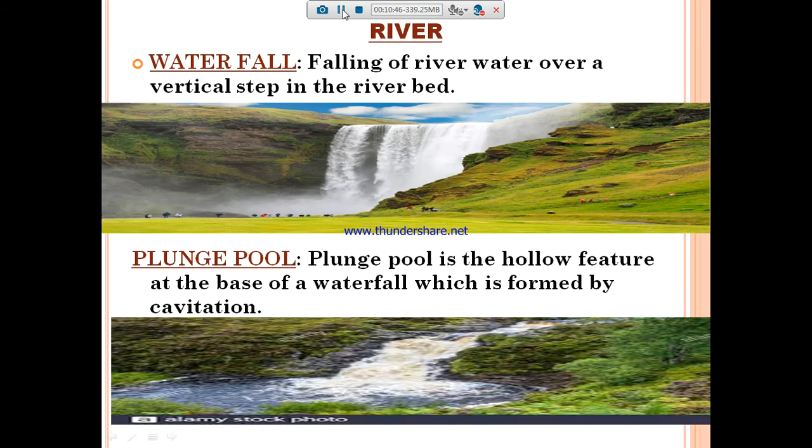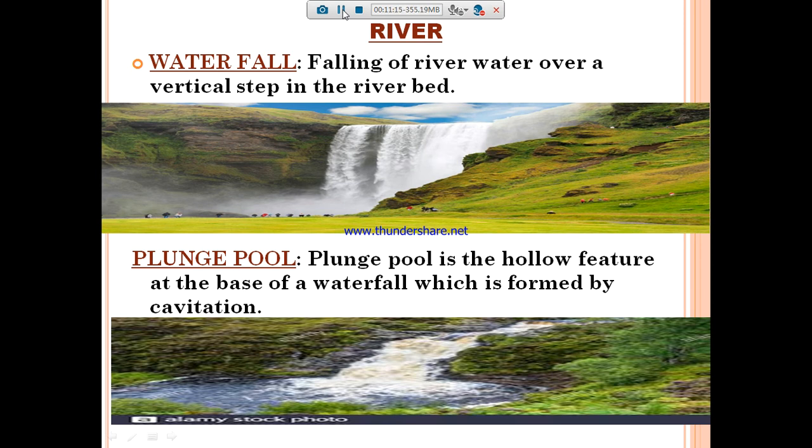And the waterfall. What is meant by a waterfall? The falling of river water over a vertical step in the riverbed is called a waterfall. So the rainwater or river water is falling in a vertical shape.